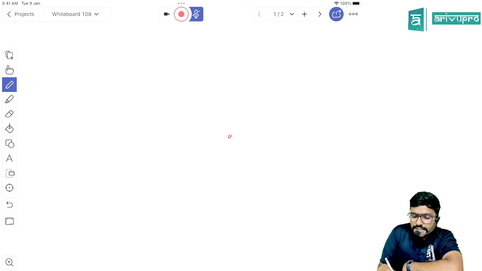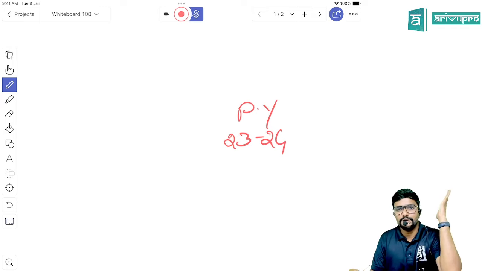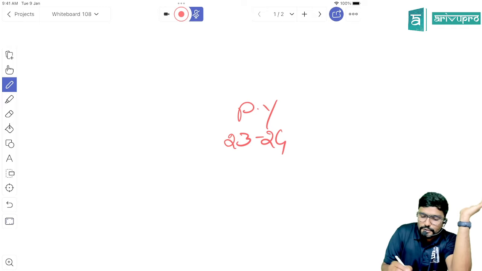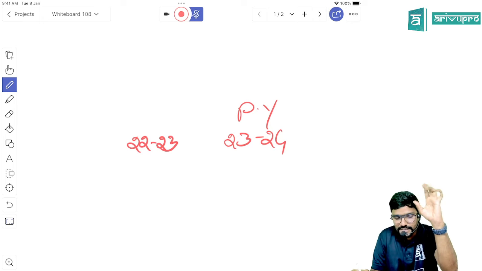Assume we are checking for previous year 23-24, whether the payee or the buyer is a specified person. For that we have to go back to the preceding year 22-23, only one year.